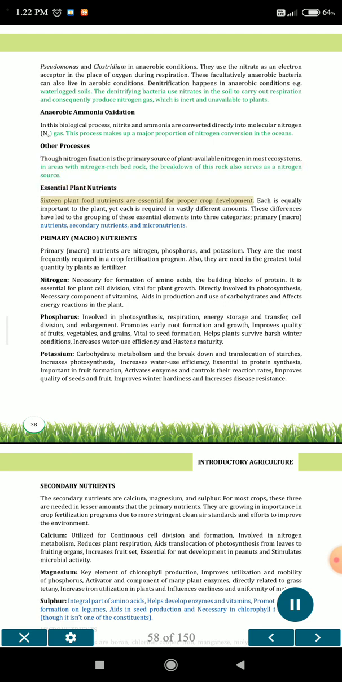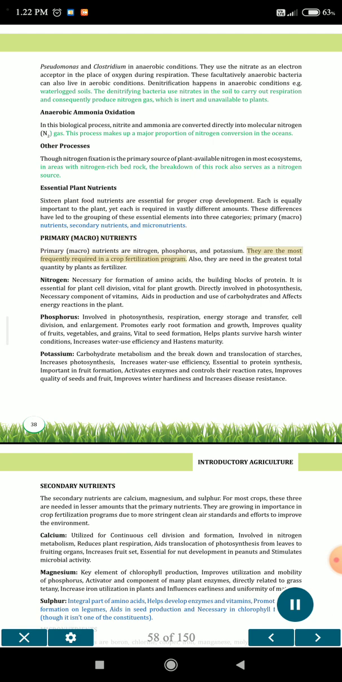Essential plant nutrients. 16 plant food nutrients are essential for proper crop development. Each is equally important to the plant, yet each is required in vastly different amounts. These differences have led to the grouping of these essential elements into three categories: primary macronutrients, secondary nutrients, and micronutrients. Primary macronutrients are nitrogen, phosphorus, and potassium.